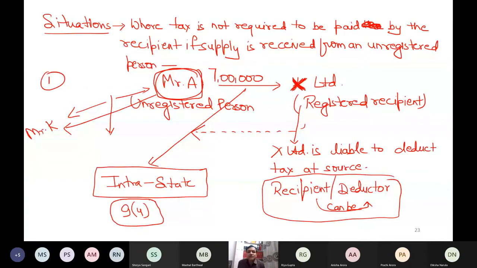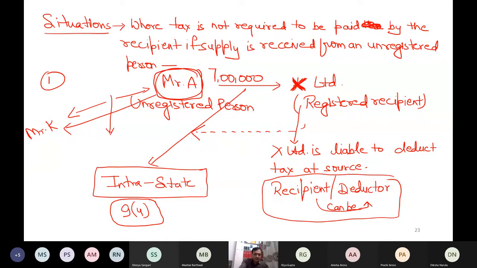If this registered recipient is taking intrastate supply or is engaged in intrastate supply, if this registered recipient is the person who is liable to deduct tax at source, then in that case, this person is not required to deposit any tax to the government of India on the basis of reverse charge mechanism. I hope the point is clear.